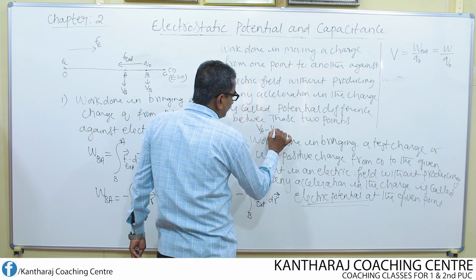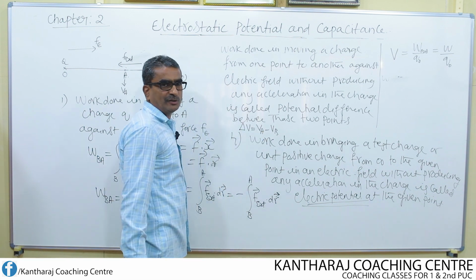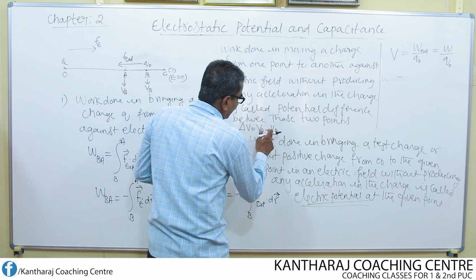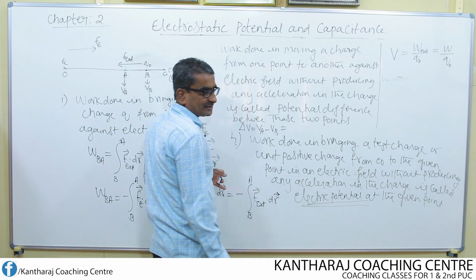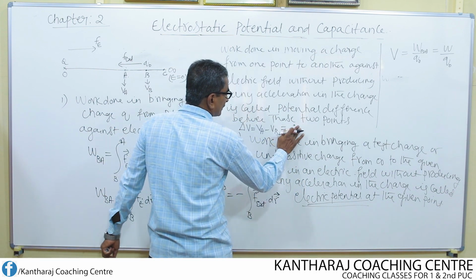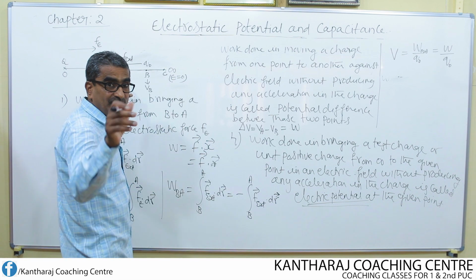VA minus VB. I call this potential difference delta V equal to VA minus VB. Understand? And I write this as work done in bringing the charge from where to where? From B to A within the field.